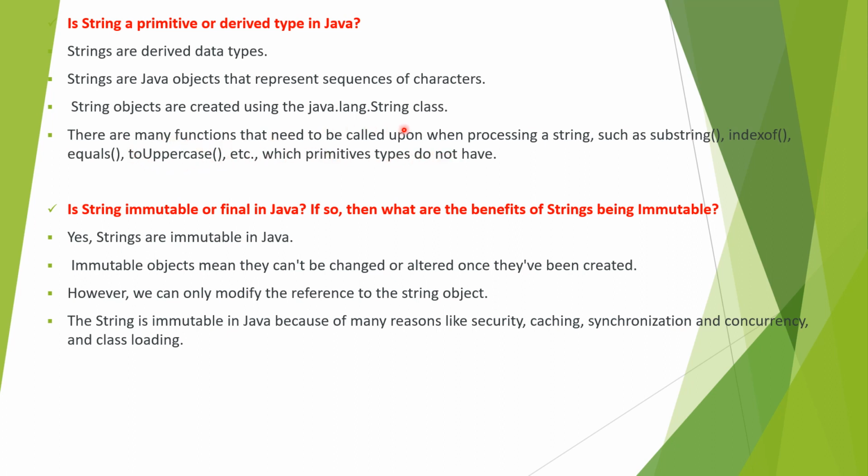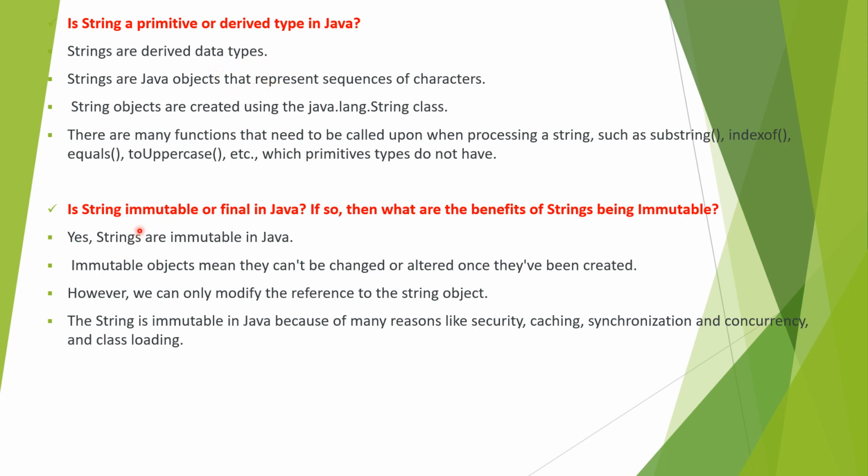So by this way we can say that strings are derived data types. Whenever we are called upon to process a string, some functions will be needed. Whenever we see primitives, they do not have this set of functions, and so strings come under the derived data types in Java.